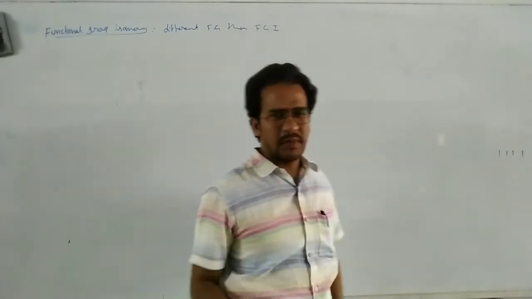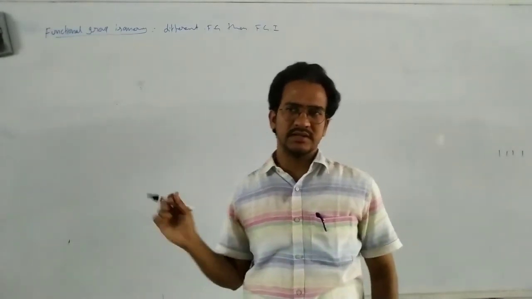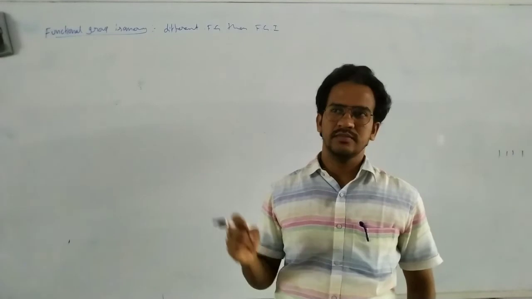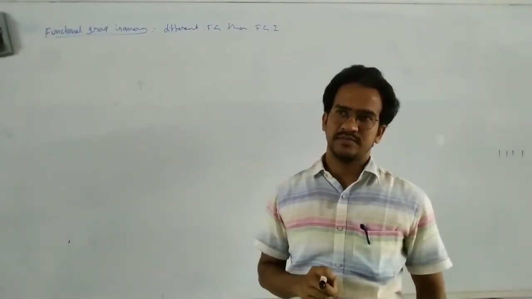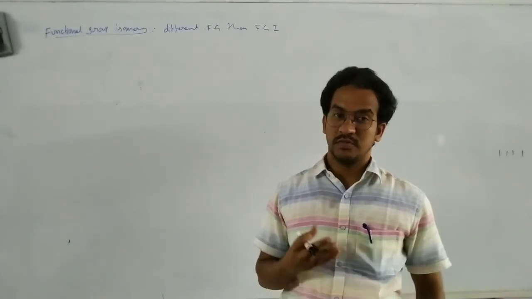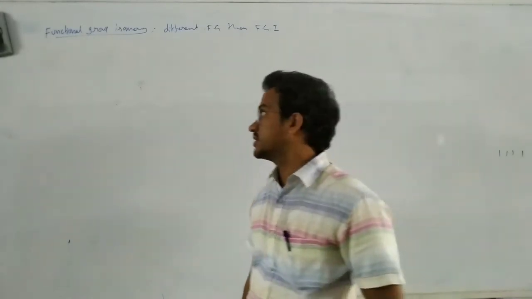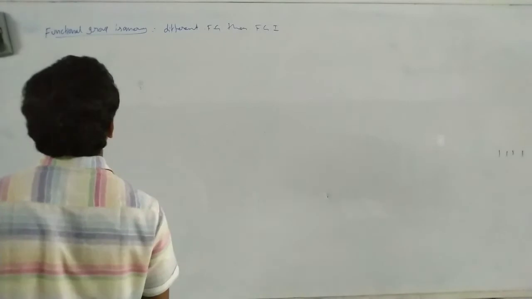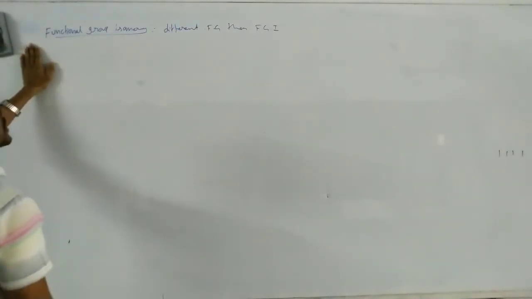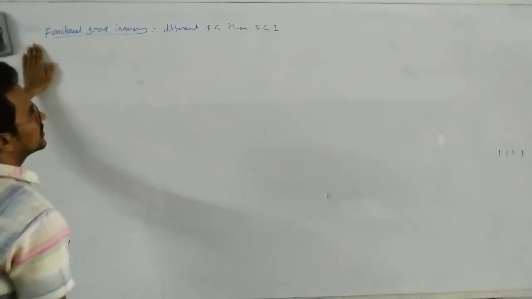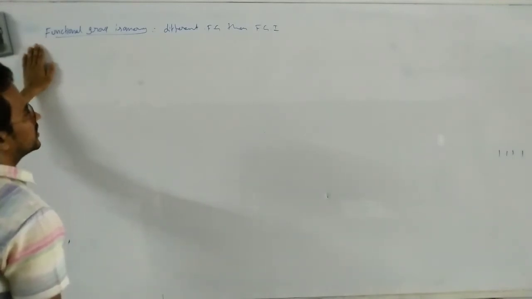Irrespective of the other conditions, whatever it is, if different functional group, that means functional group isomers. That means molecular formula must be same. So next, see this different functional group, then consider as functional group isomers.